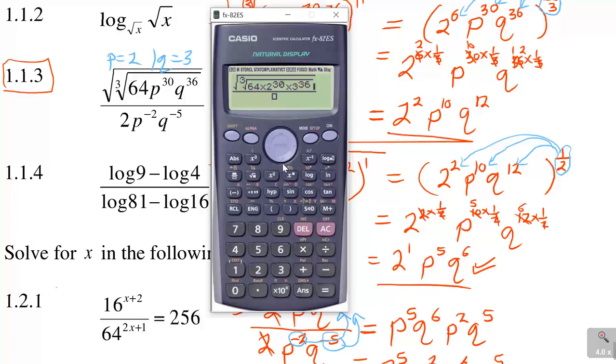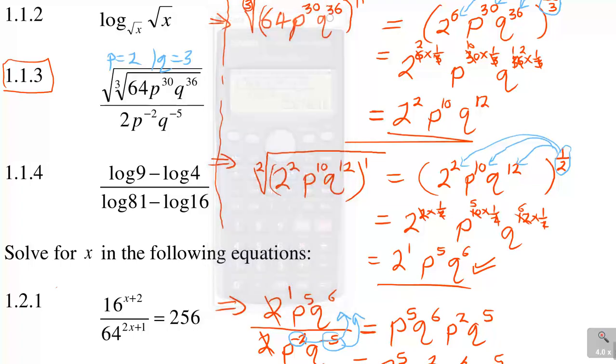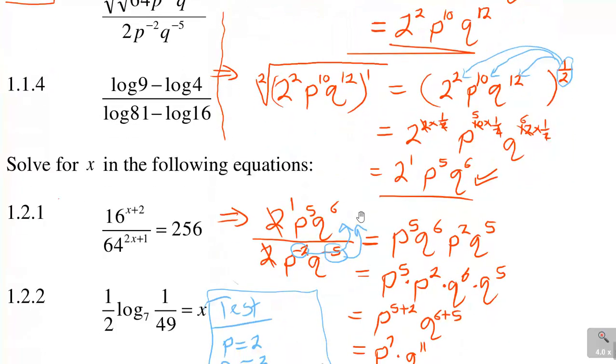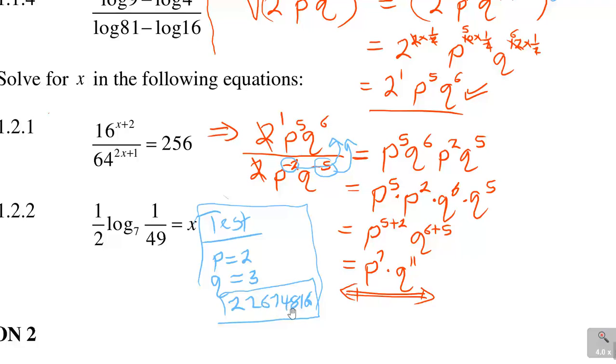Then I divide, it must be over 2 times P, which is 2 to the power of negative 2, times Q, which is 3 to the power of negative 5. When I do that, it is equal to 22 67 48 16.